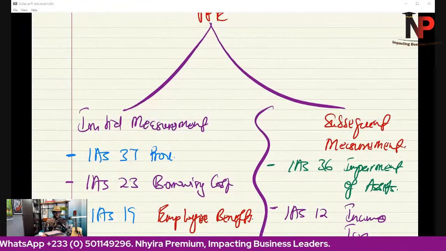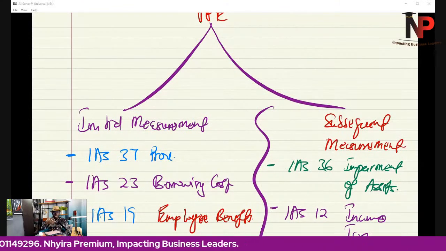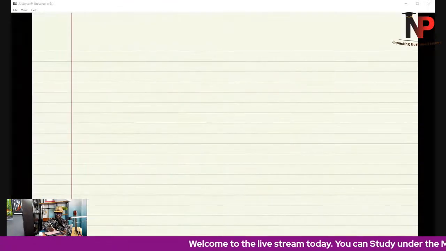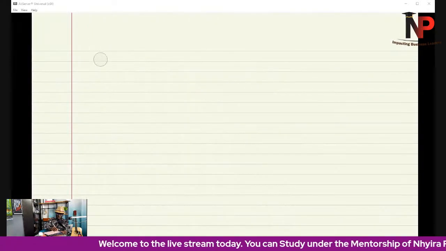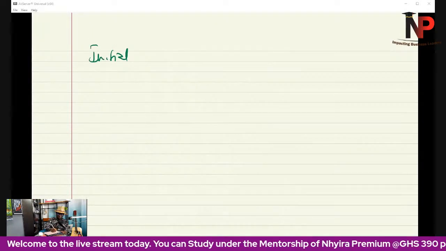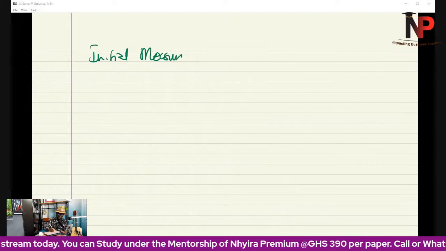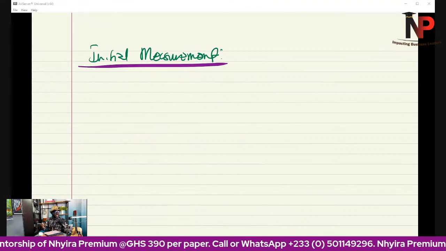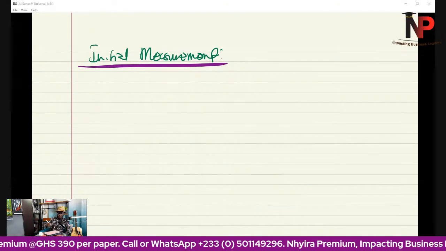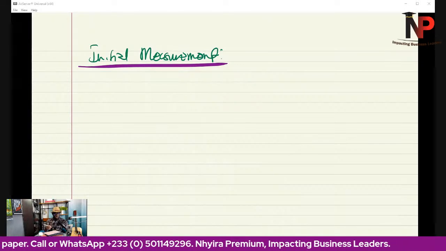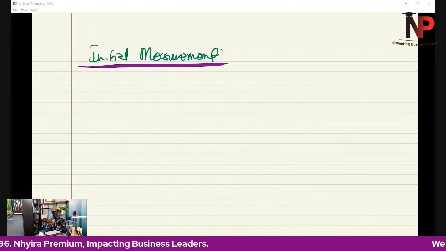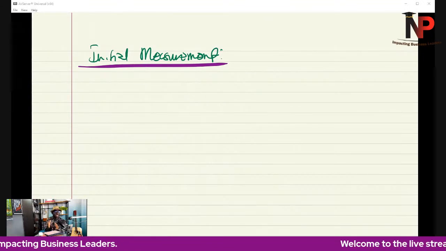Like I said, this is where the journey begins. This is where the journey becomes really interesting. So you want to stay with me very well here. Let's start with the initial measurement, because that is where it starts. How do we determine the initial cost of a property, plant, and equipment? What should constitute the initial cost of property, plant, and equipment? That is a question we want to ask here.